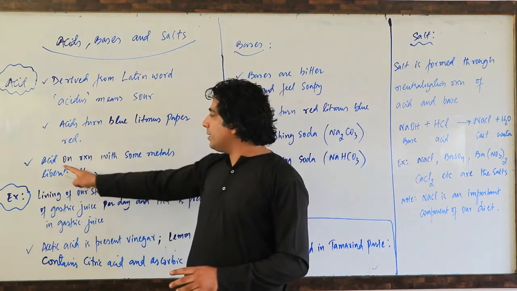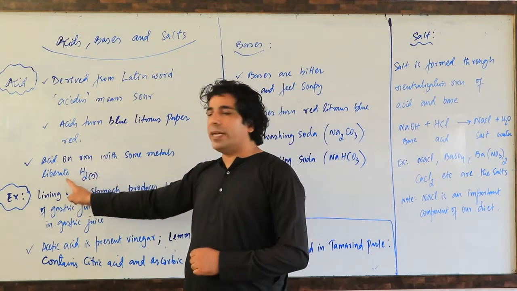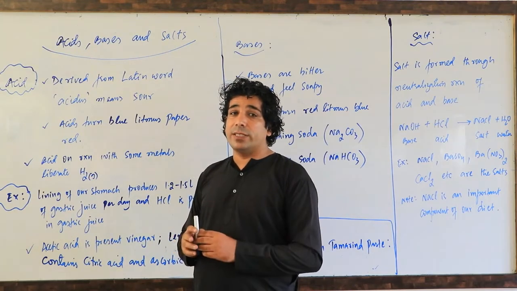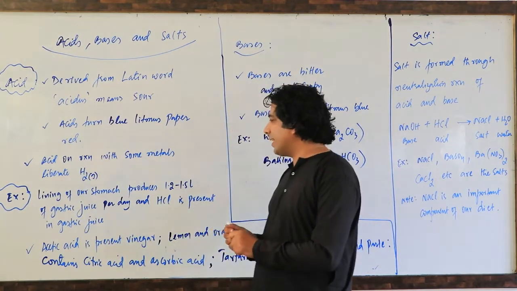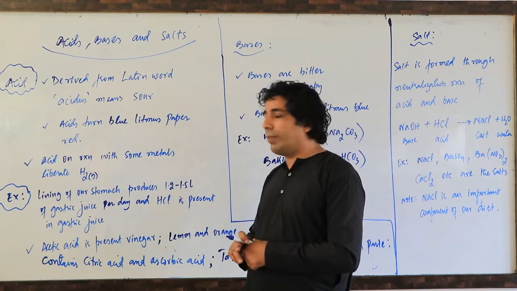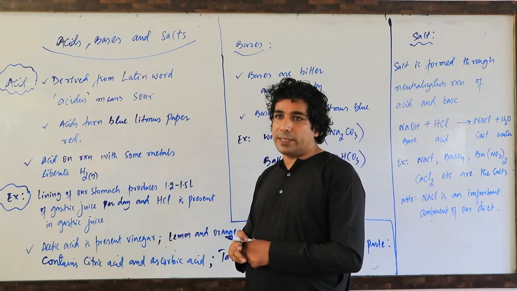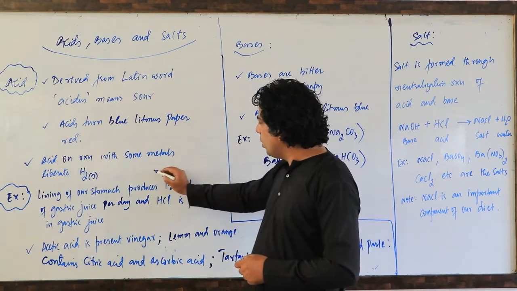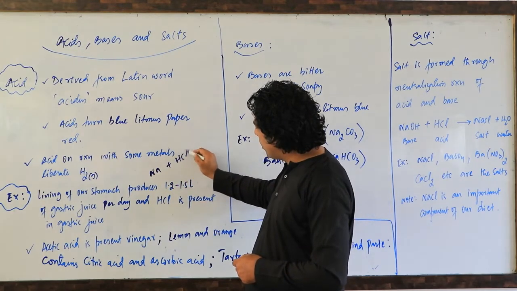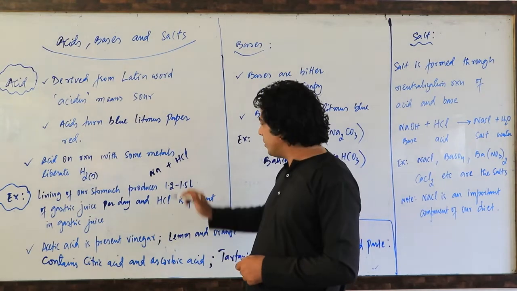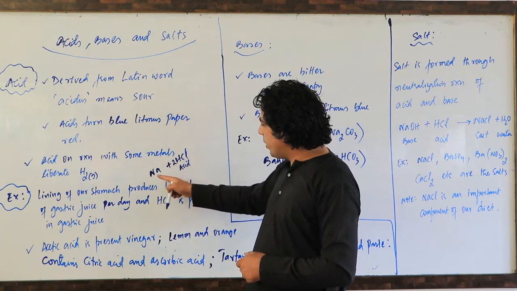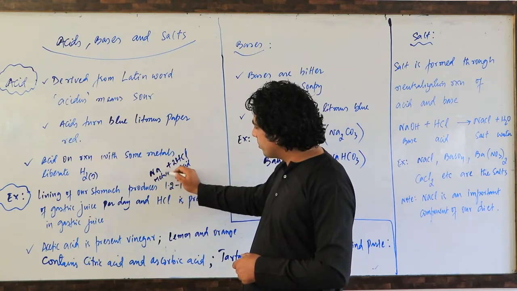Now, acid on reaction with some metals liberates hydrogen gas. Let us take one example to understand how an acid reacts with metals and liberates hydrogen gas. If you take sodium and hydrochloric acid, this acid reacts with the metal sodium.